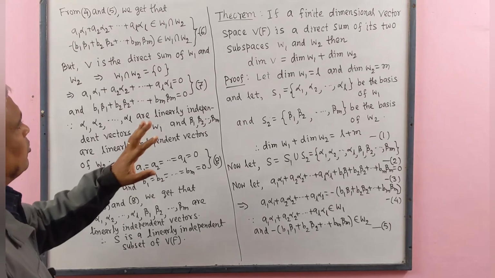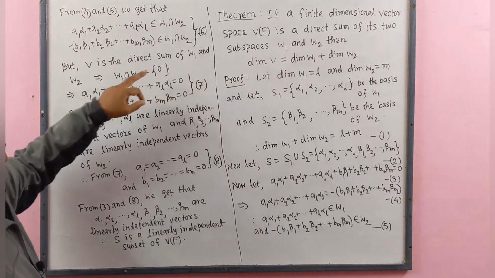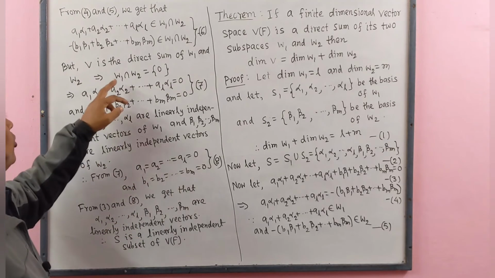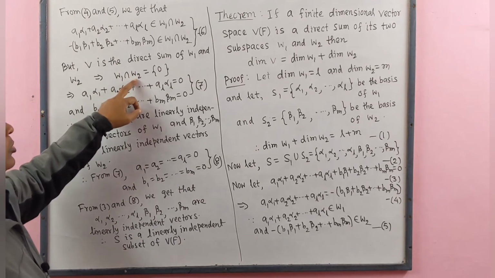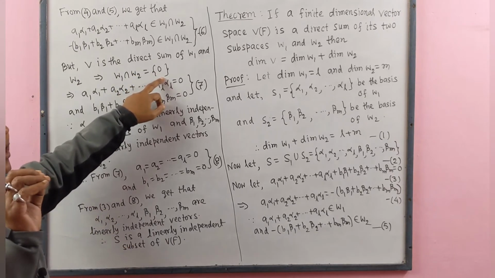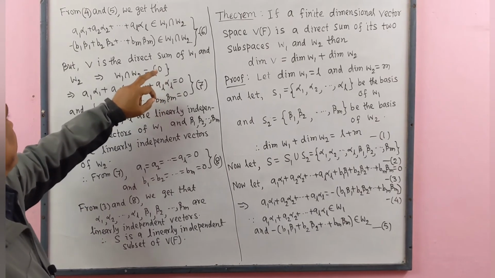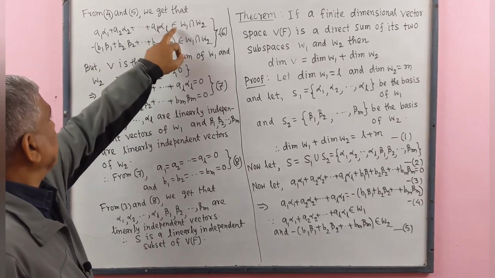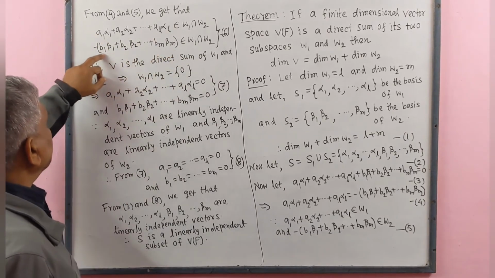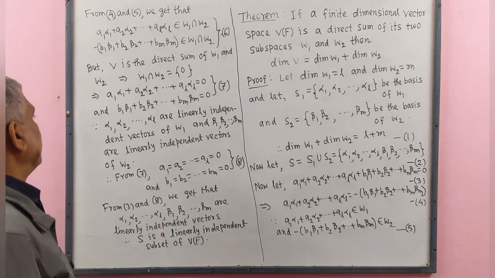But we have assumed that V is the direct sum of W1 and W2. That means W1 intersect W2 is a set containing only one vector, that is 0 vector. That means this element will be 0 and this will also be 0. This is number 7.